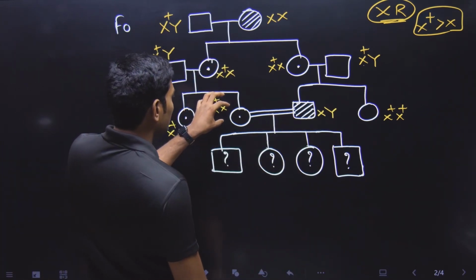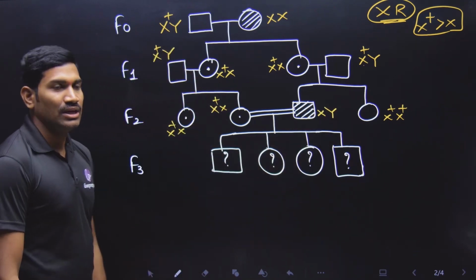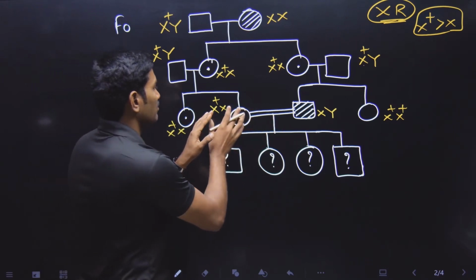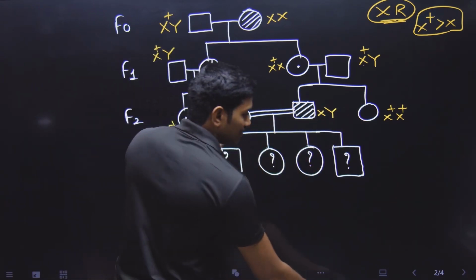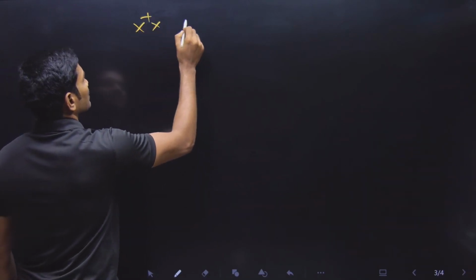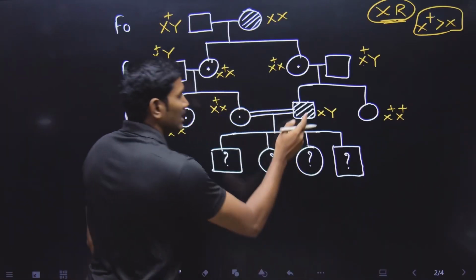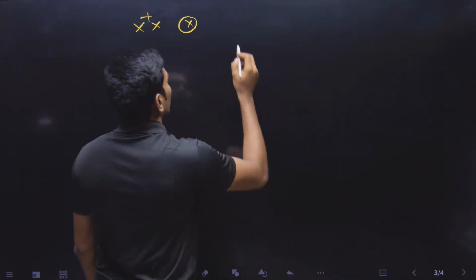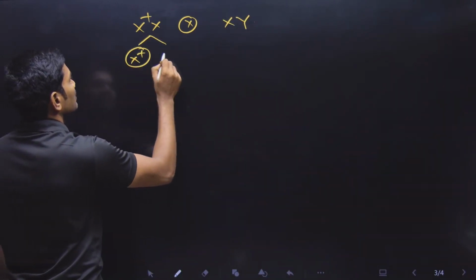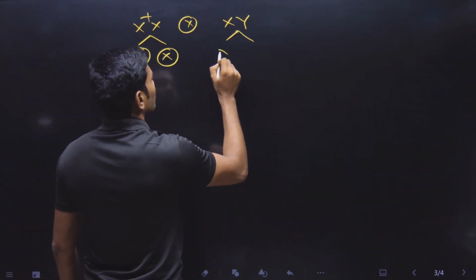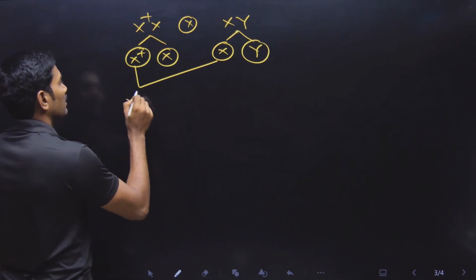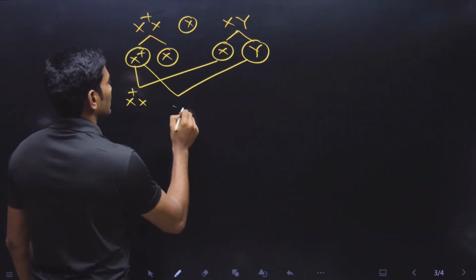Now here you are getting this genotype and here you are getting this genotype. And now here you need to write very clearly. So this will take a little bit more explanation. So in the next slide I will write X plus X. Remember this. One individual is X plus X, married to another individual having XY. Now observe carefully. Two types of gametes, X plus and X. Here also two types of gametes, X and Y. And then combine this: X plus X, X plus Y, XX, XY.